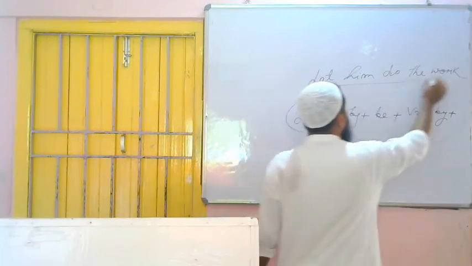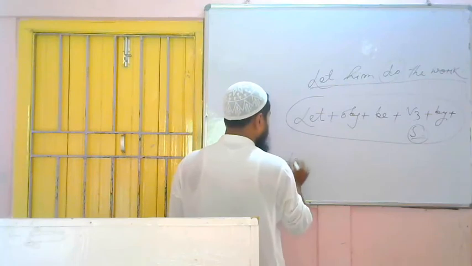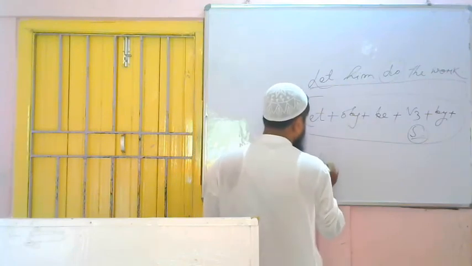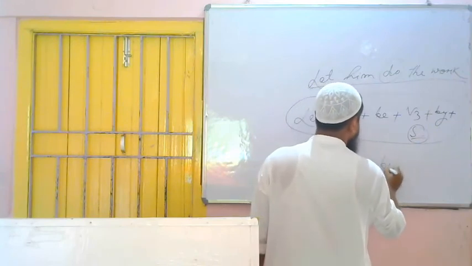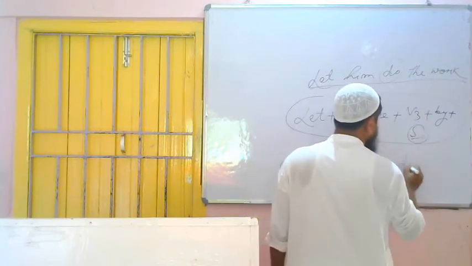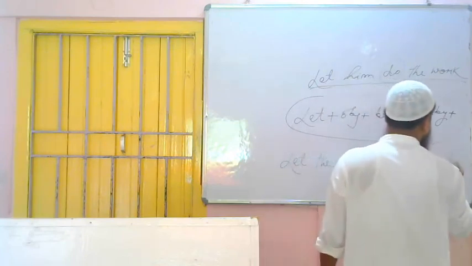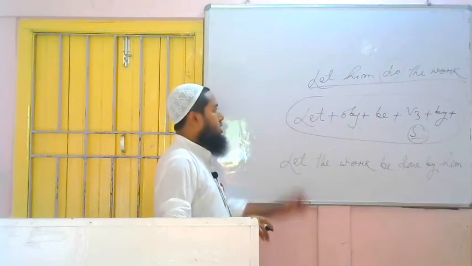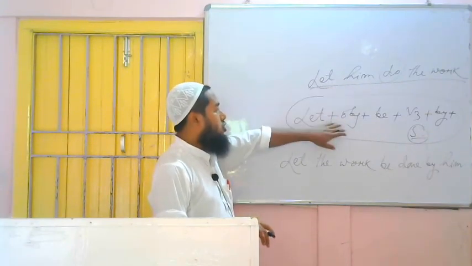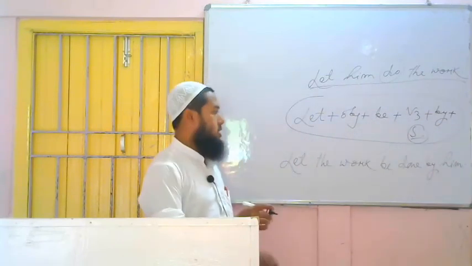Let him do the work. This is the active voice because we got do here. So we have to follow this formation. Let, object is what? The work. Let the work be. Third form of the verb do is what? Done by him. Let the work be done by him. If we get active voice having let, we have to follow this formation: let plus object plus be plus verb 3 plus by plus subject. Finished.